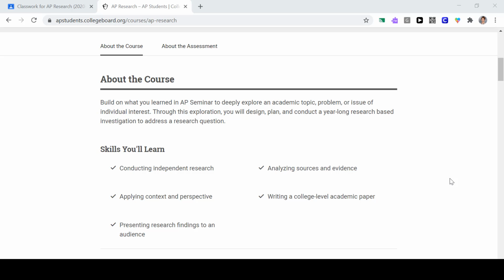AP Research builds on what students learned in AP Seminar to deeply explore an academic topic, problem, or issue of an individual interest or passion. Through this exploration, students are going to design, plan, and conduct a research-based investigation to address a research question. So students will conduct independent research, apply it to the context and perspective of the field, present their findings to an audience, and write a college-level academic research paper.